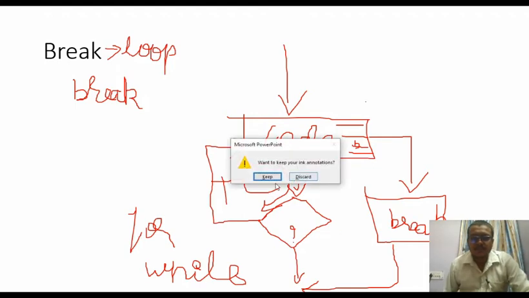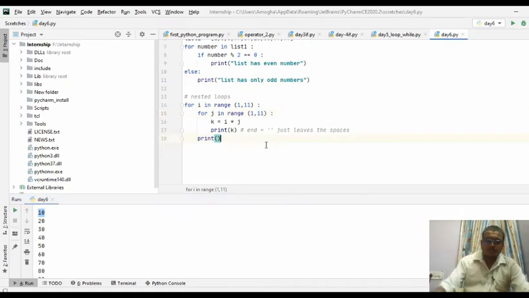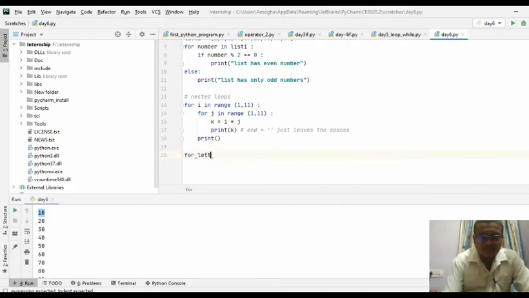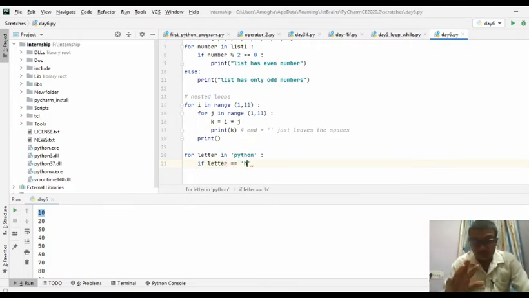Okay, we can see an example on this. I am going for the same letter which we used earlier. For letter in Python, and you are giving a colon here. Python is in small letters.